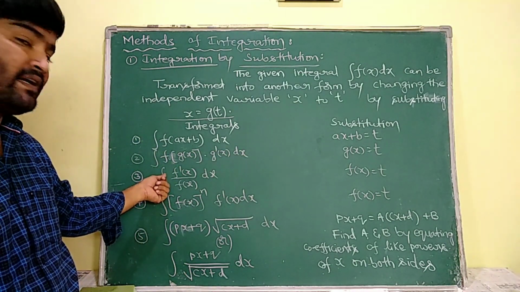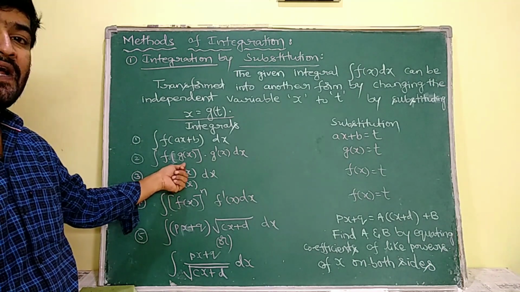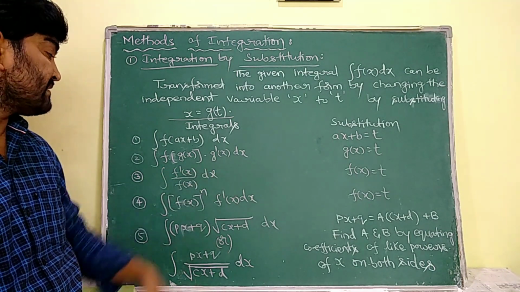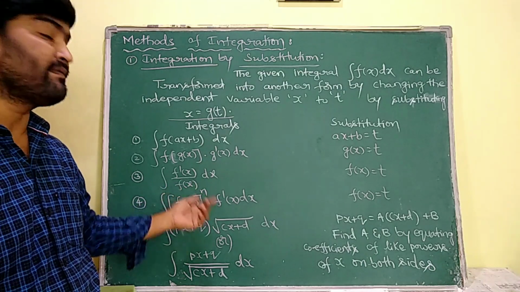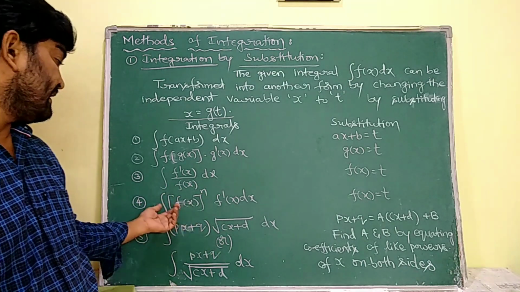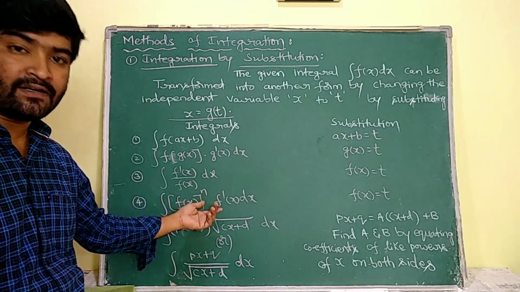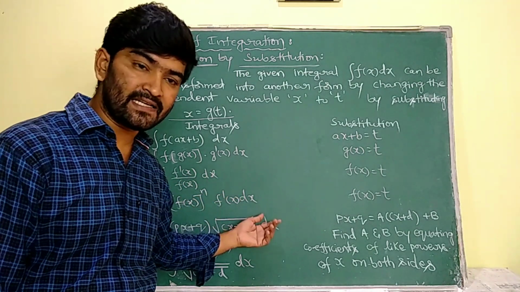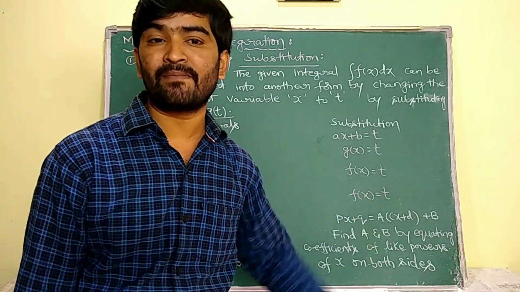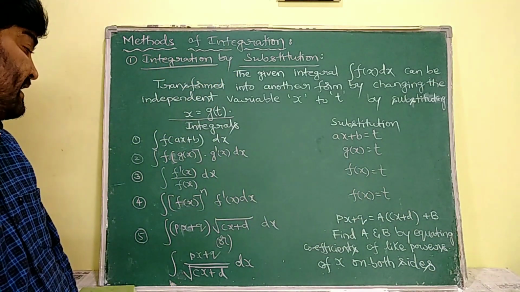If the integral is in the form of f dash of x by f of x dx, then we have to substitute this f of x as t. And if the given integral is in the form of f of x whole power n into f dash of x dx, then we substitute the same f of x equal to t.